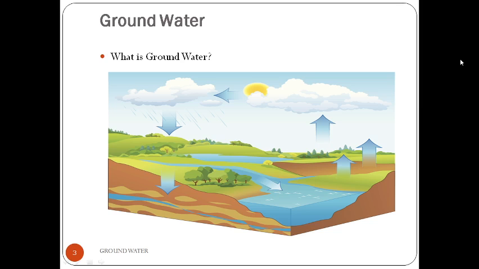A groundwater basin is defined as a hydrogeologic unit comprising one large aquifer or several connected and interrelated aquifers. It may or may not coincide with a physiographic unit. As we know, the watershed or catchment or drainage basin is the basic hydrologic unit for managing surface water resources. Similarly, the groundwater basin is the basic unit for groundwater management.